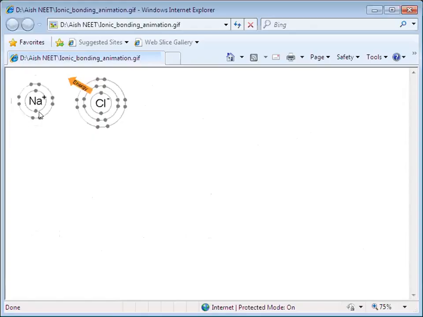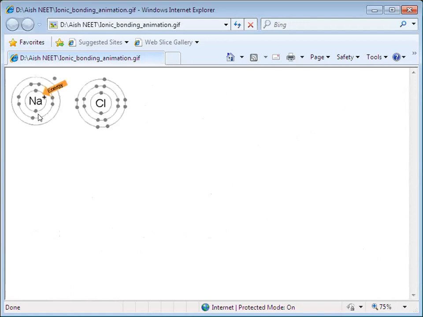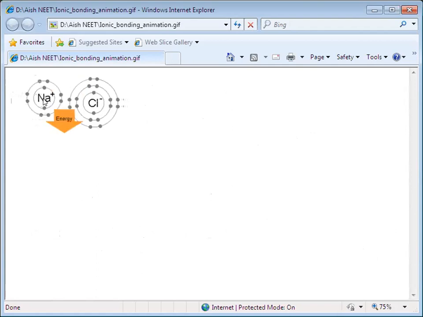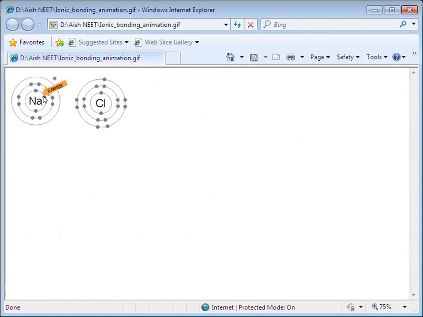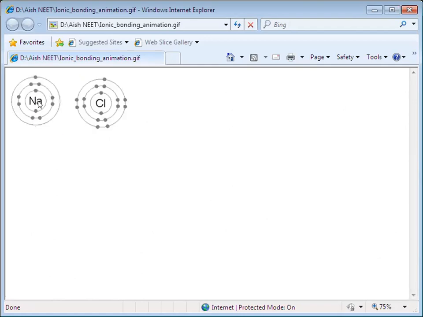Yes, have a look. Sodium. Sodium is having 11 electrons. So sodium will gain energy and lose its electron, becomes Na plus. Did you observe in the first case? Sodium has 11 electrons, it will lose an electron. Okay, sodium: energy is taken, electron is given out.